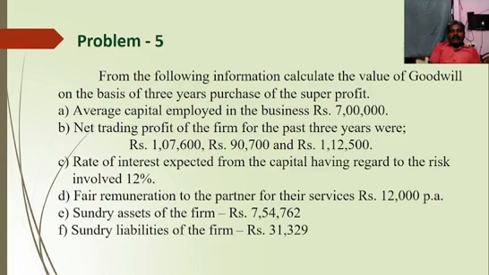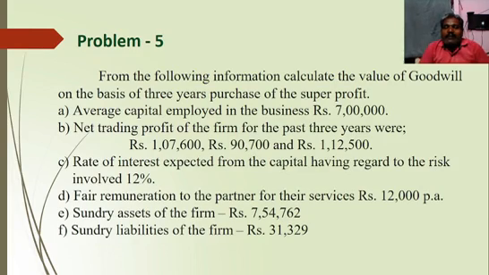So they have given in that problem the average capital employed as well as sundry assets and sundry liabilities. Since capital employed is given directly, leave the sundry assets and sundry liabilities values. If there is no capital employed information available, we should take sundry assets minus sundry liabilities, and the difference is taken as capital employed. But which method is to be followed for calculating the value of goodwill on the basis of 3 years purchase of super profit method?